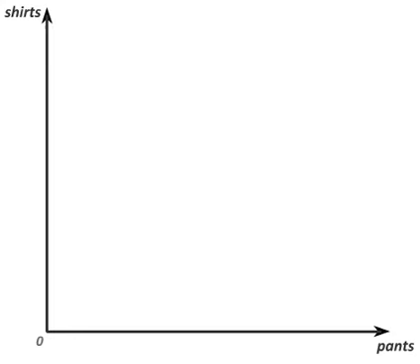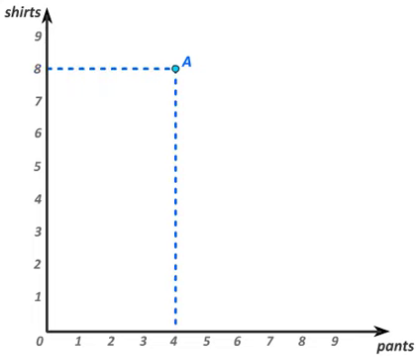We'll then ask what we can tell about a consumer's tastes over different bundles if we add the assumption of monotonicity, the assumption that more is better, or more is at least as good. We'll assume that there are two goods, pants and shirts, and we begin with the bundle A. Bundle A contains 8 shirts and 4 pants. Bundle B, on the other hand, has 2 shirts and 8 pants.